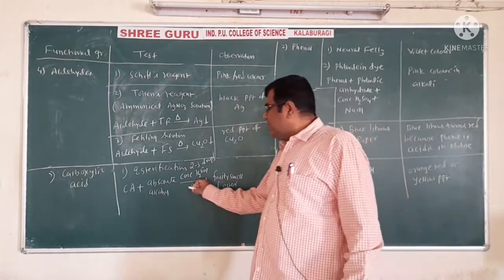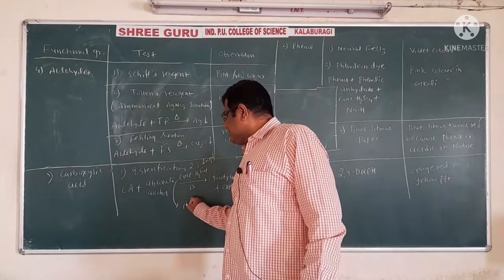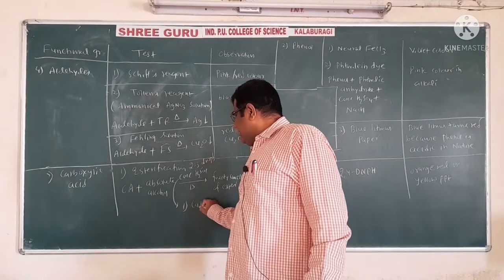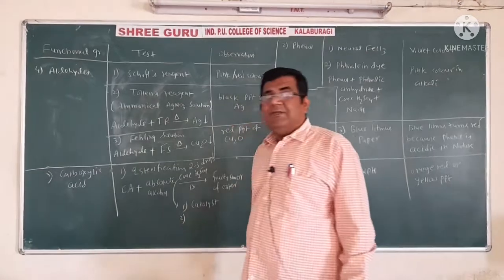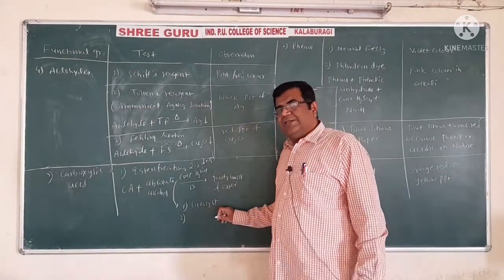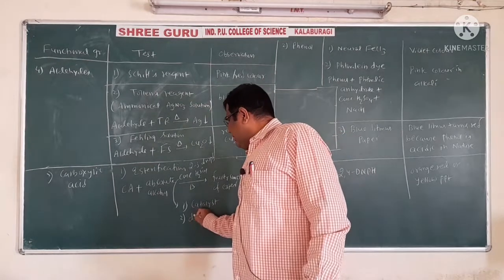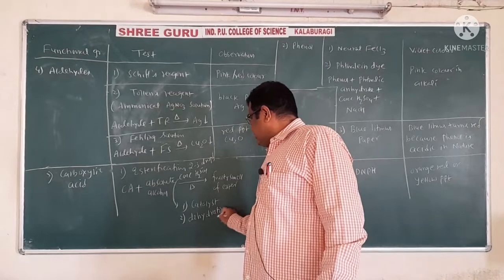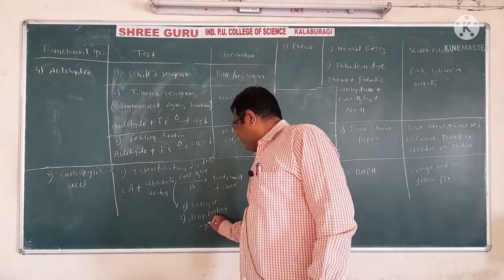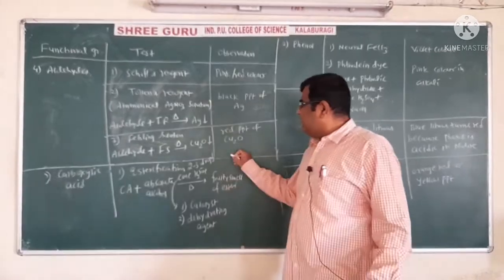Now, what is the role of this concentrated sulfuric acid? Generally, it acts as a catalyst, and it has to play a dual role here: catalyst as well as dehydrating agent. Dehydrating means the water is removed, so dehydrating agent. And we have to say what the observation is.